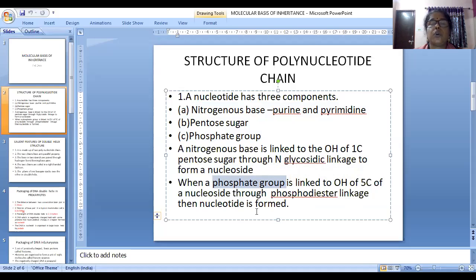Phosphodiester linkage, the nucleotide is formed. So understood: glycosidic linkage takes place in connecting the sugar and the nitrogenous base, forming a nucleoside. Afterwards, this nucleoside is connected to phosphate by phosphodiester linkage.